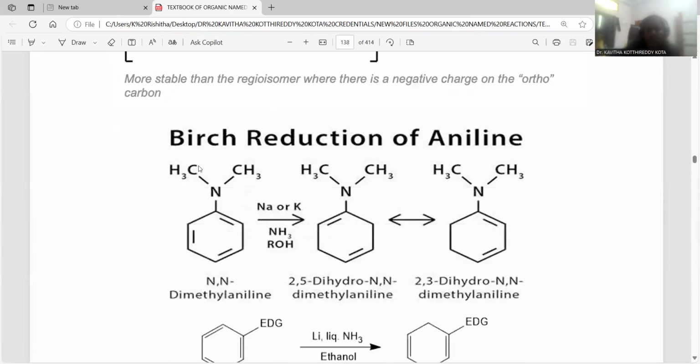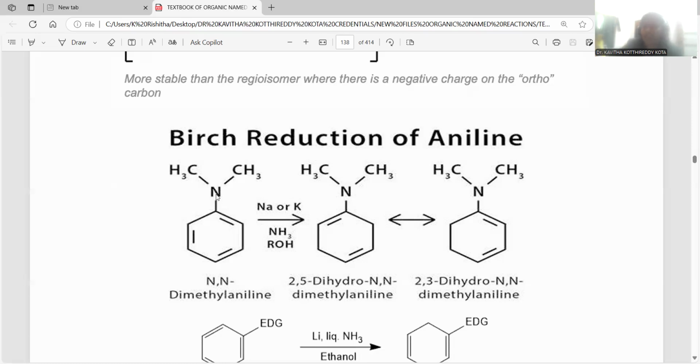So here I am taking another example regarding Birch reduction. This is a kind of tertiary amine, we can say, N,N-dimethylaniline. Sodium or also potassium is dissolved in liquid ammonia, and alcohol is taken as a solvent medium. At this condition, what's the nature of nitrogen? You have to think about the lone pair of electrons in the nitrogen having the provision to release, so that it is a ring activating group, electron releasing in nature.